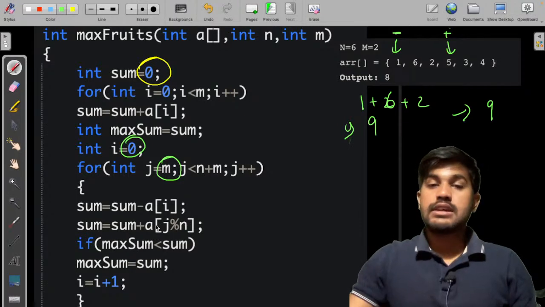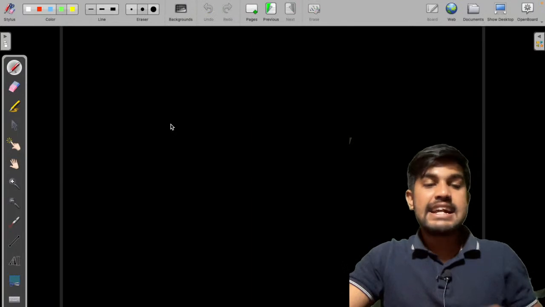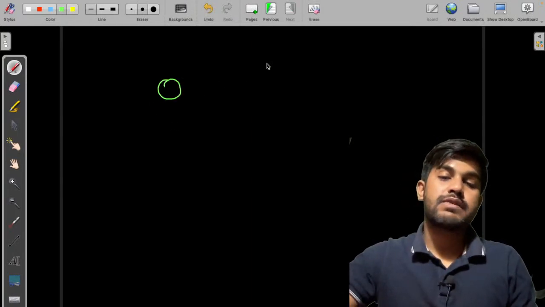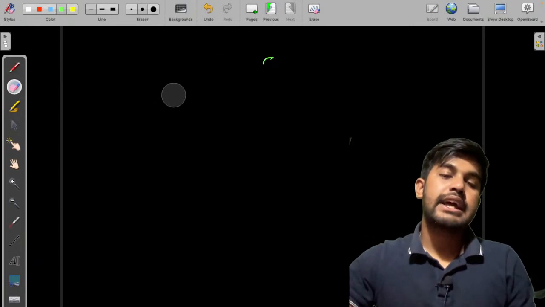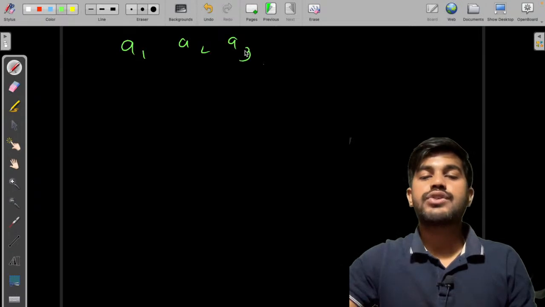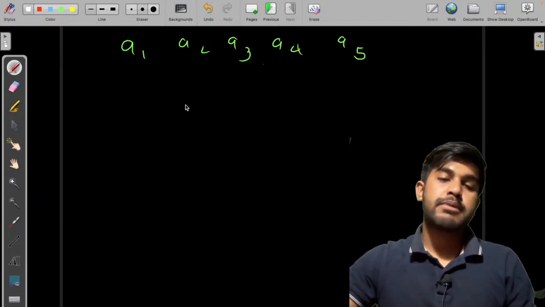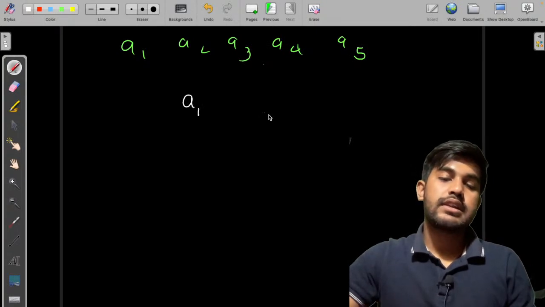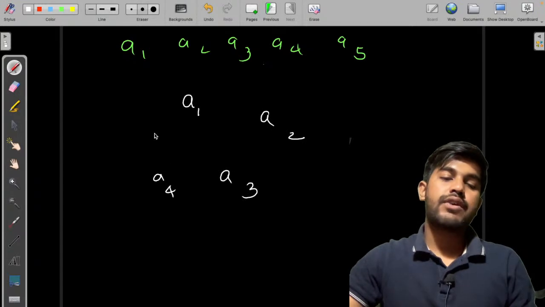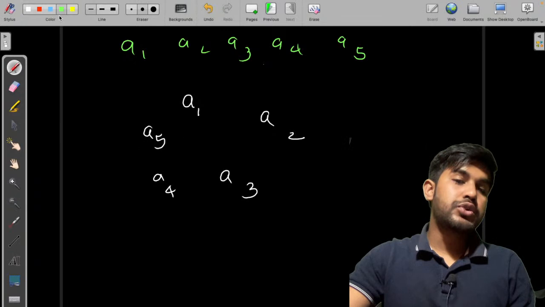What is the twist? It is given that all the n people are standing in a circle. So basically they are standing this way. Let me write A1, A2 in terms of. Suppose there is A1, A2, A3, A4 and A5. So they are standing in this type of fashion: A1, then A2, then A3, then A4, then A5.